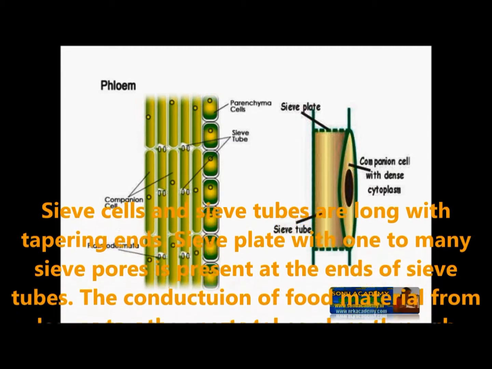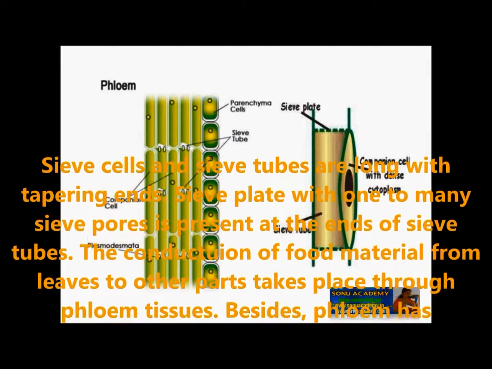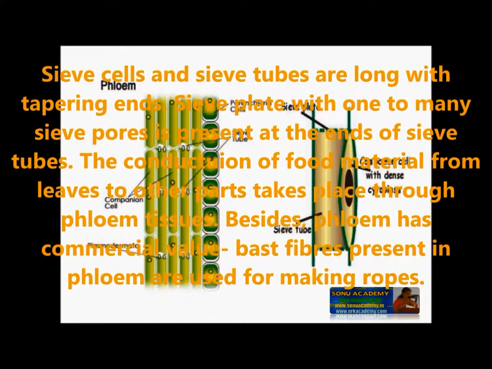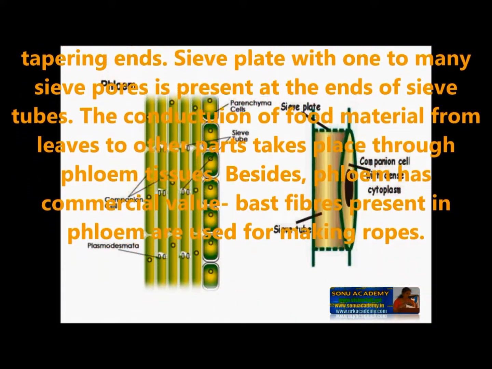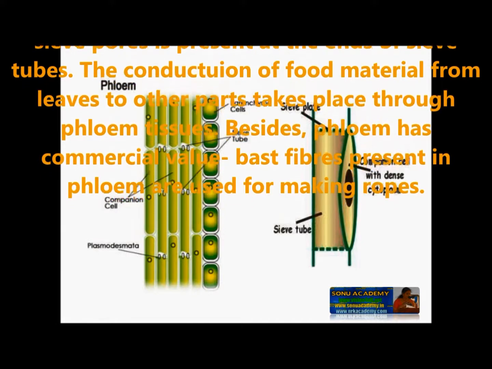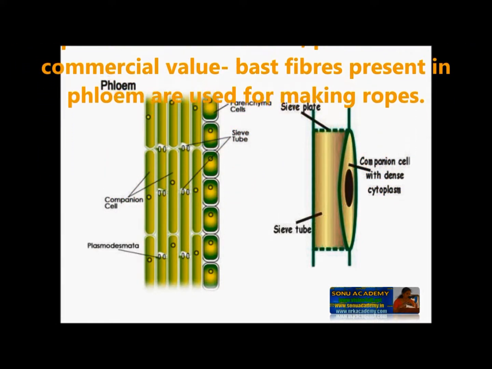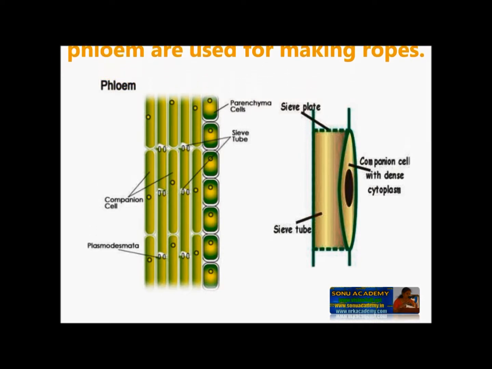A sieve plate with one to many sieve pores is present at the end of sieve tubes. The conduction of food material from leaves to other parts takes place through phloem tissue. Besides the phloem's commercial value, the bast fibers present in phloem are used for making rope.